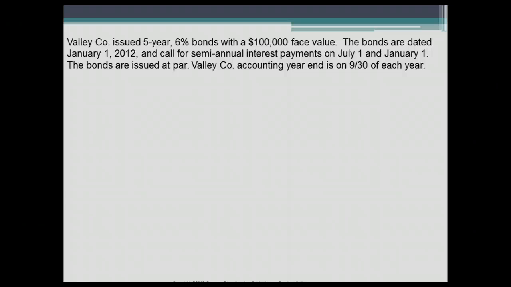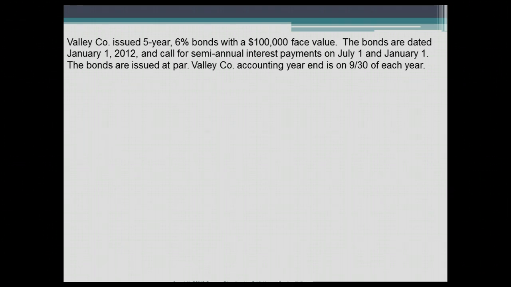What is the face value of the bond? The face value is $100,000, and that is the amount that the investor will get paid back on maturity date. What is the maturity date? The maturity date is 5 years later because it says they issued a 5-year bond. So the issue date is January 1st, 2012, which means the bonds will be paid back on January 1st, 2017.